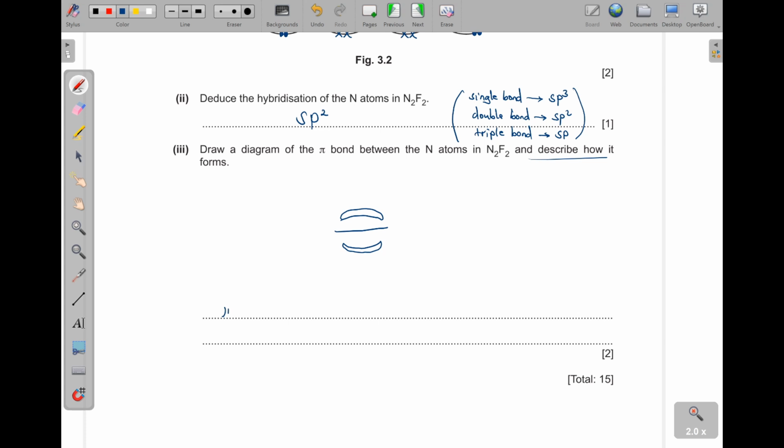So here we say the pi bond is formed by sideways overlap of the p orbitals. So I can say 2p, because nitrogen will have 2p orbitals above and below the plane. That's why we have put this one here and then this one down here.